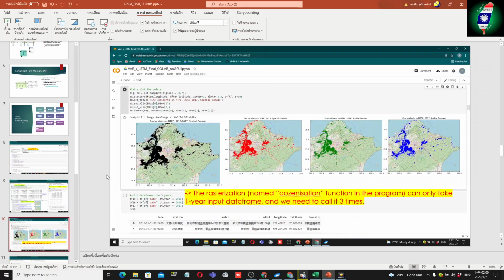Once done, we can plot the points, like this, and split the data frame into 3 years, and do a similar thing. Why are you doing this? Because the rasterization function, named the rasterization function in the program, can only take 1 year per data frame, and we need to call it 3 times.